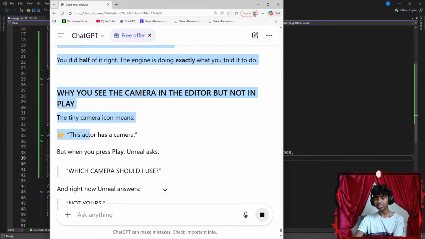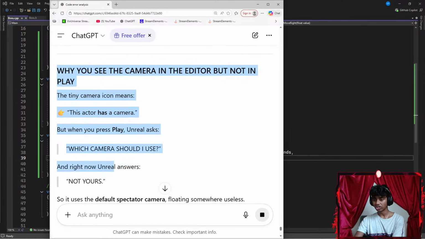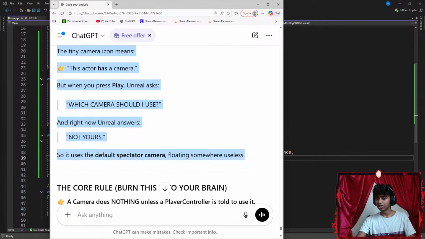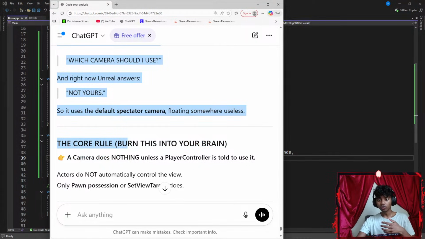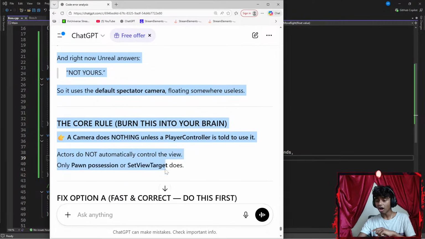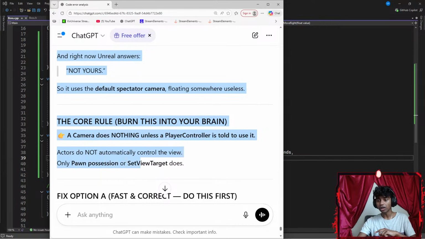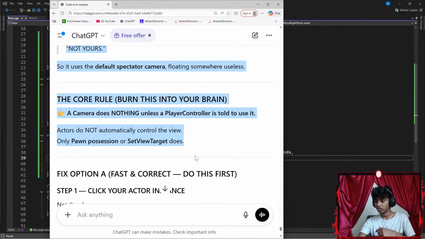The tiny thing, this actor has a camera, but when you press play, Unreal asks, which camera should I use? And right now, Unreal answers not yours, so it uses the default Spectator camera floating somewhere useless. The core rule, burn this in your brain. A camera does nothing unless a player controls it. Okay, unless a player controller is told to use it. Actors do not automatically control the view, only pawn possession or set view target does.